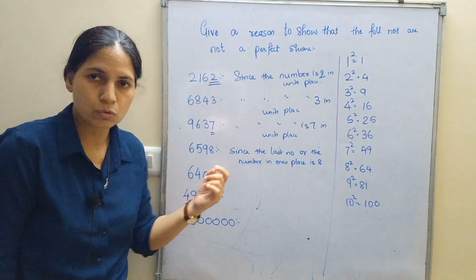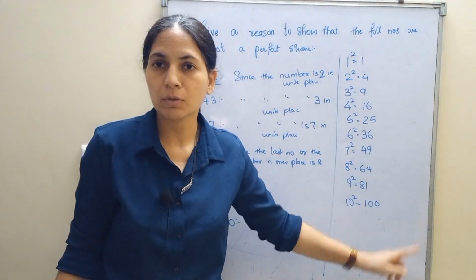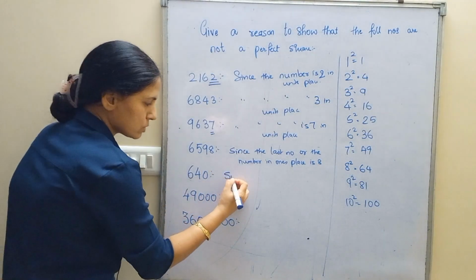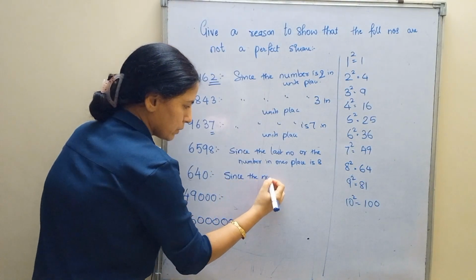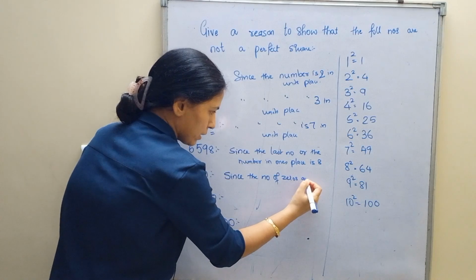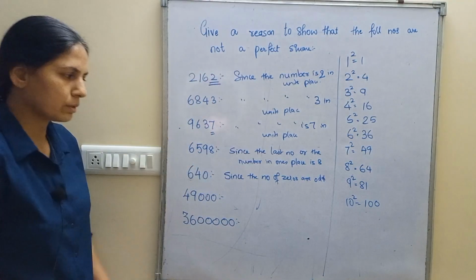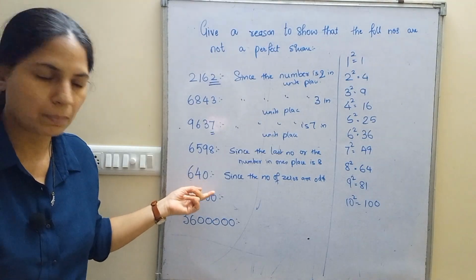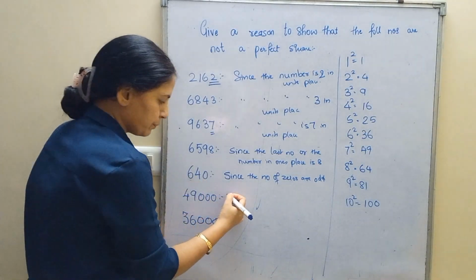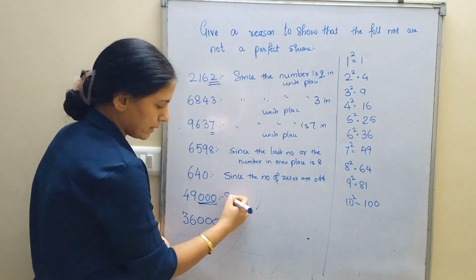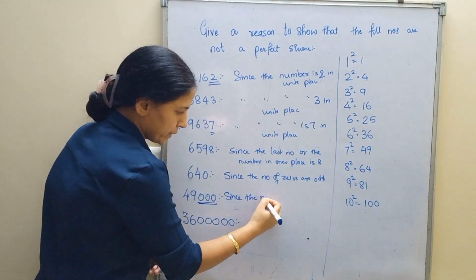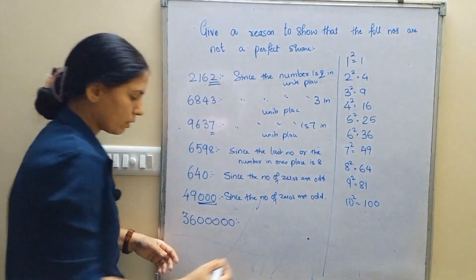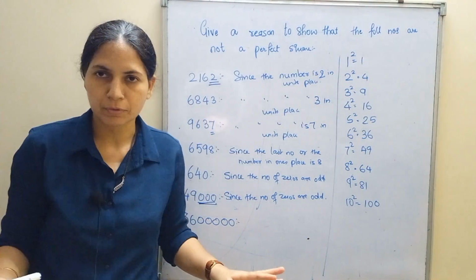Now 0. Come on students, 0 is there here. But the number of zeros has to be even in a square. Since there is only 1 zero, the number of zeros is odd, so 640 is not a perfect square. Similarly, in 49,000, 3 zeros are there. Since the number of zeros is odd, we can say that 49,000 is not a perfect square.